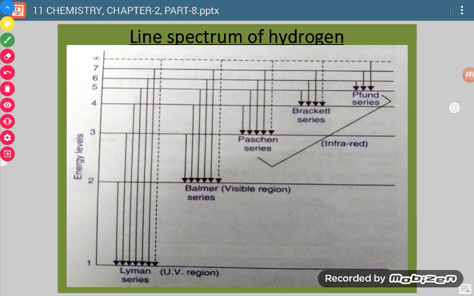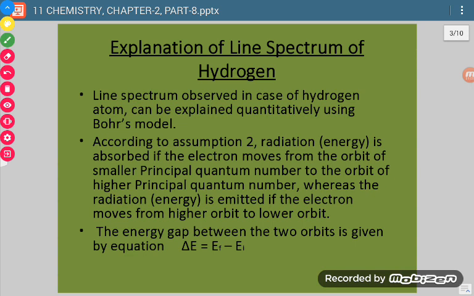Now how to explain this? The line spectrum observed in the case of the hydrogen atom was successfully explained by Bohr's model. If we use Bohr's model of an atom, then this phenomenon can be explained in the case of hydrogen.